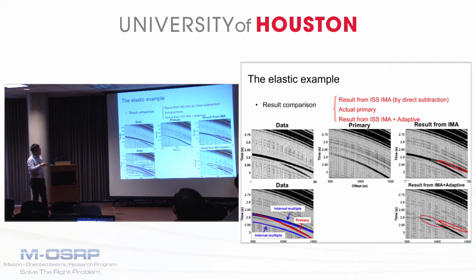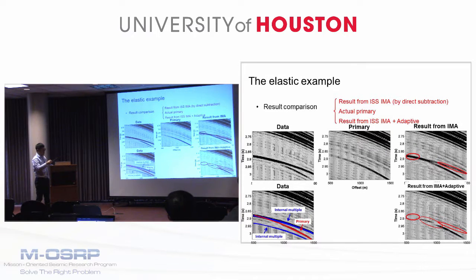And now let's add on the results from the ISSME with adaptive. First, we can see the residuals left by this ISSMA can be removed by the adaptive procedure. Now, very good, like shown here. However, at the places where the primary and internal multiple partially overlap, we can see this distortion.